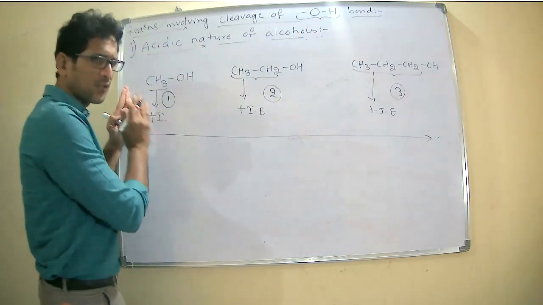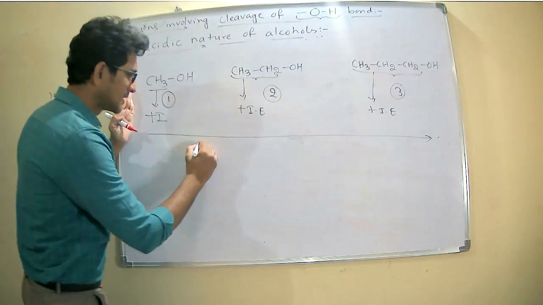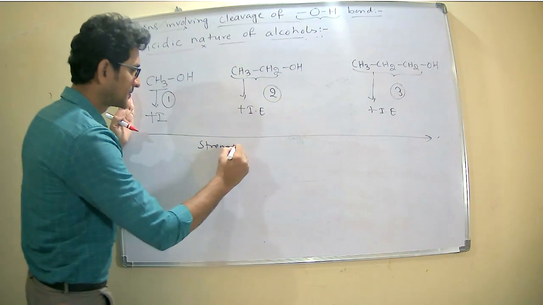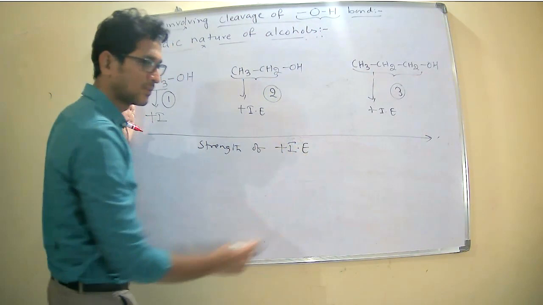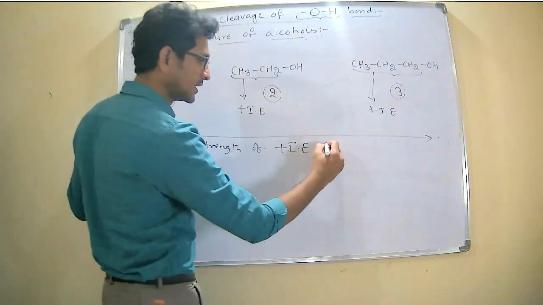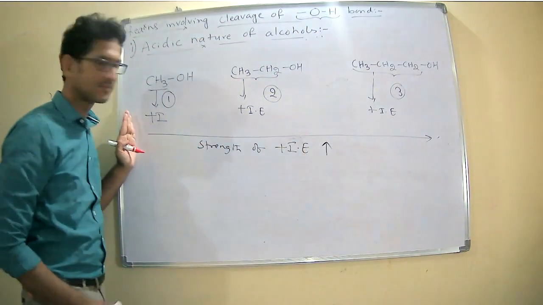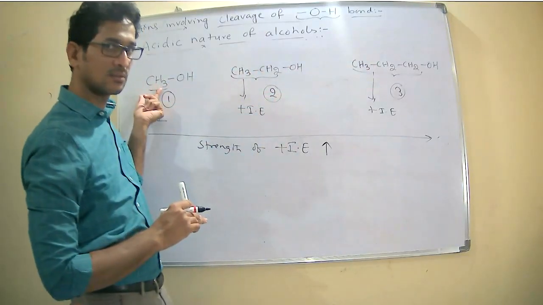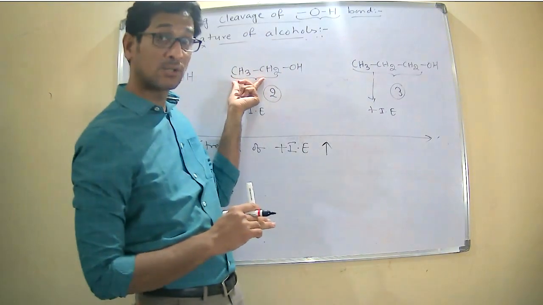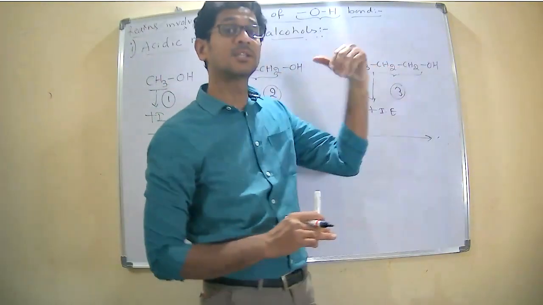Now we are moving from left to right. What happens? The strength of the electron releasing group increases, because methyl, ethyl, propyl can donate, for example, 2 electrons, 4 electrons, 6 electrons.